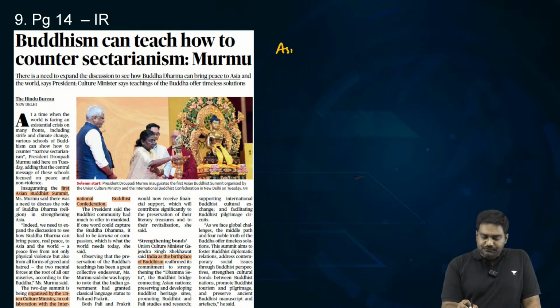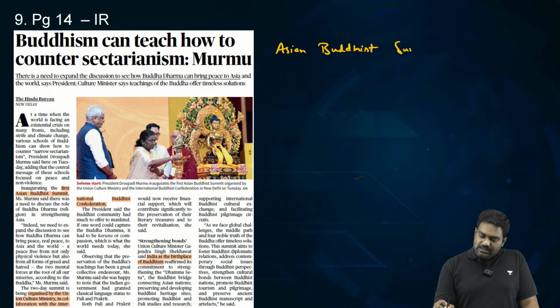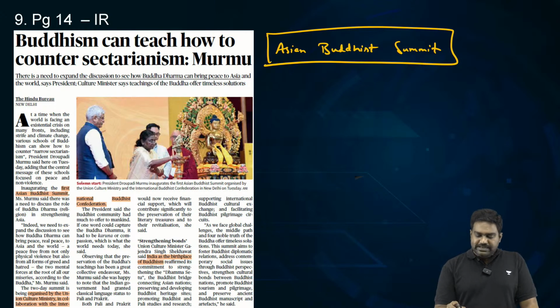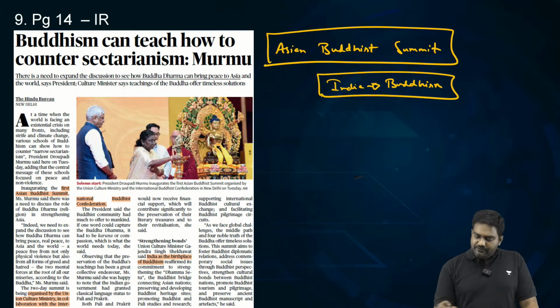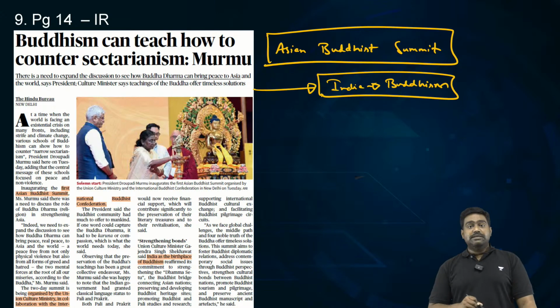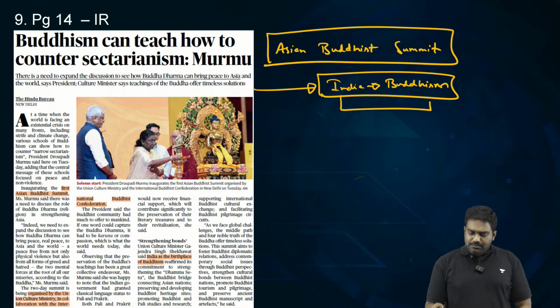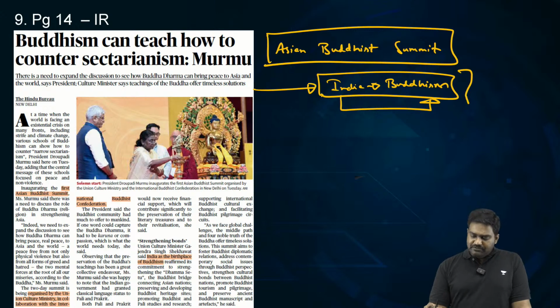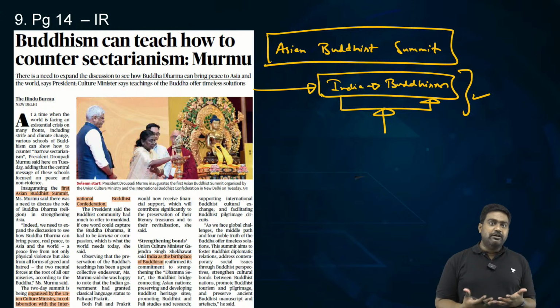India has hosted the first ever Asian Buddhist Summit. This is another big development with regard to culture and international relations. As you know, India is the birthplace of Buddhism. The Indian civilization is the cradle of Buddhism. Even today, we have multiple sacred pilgrimage sites in India, from Bodh Gaya to Sarnath to many other important pilgrimage places across UP, Bihar, Madhya Pradesh and Odisha. We have several Buddhist sites. The Indian civilization is seen as the very birthplace and cradle of Buddhism.